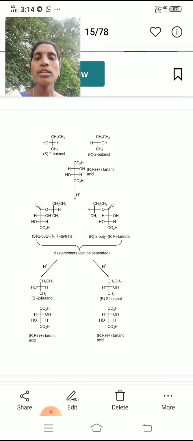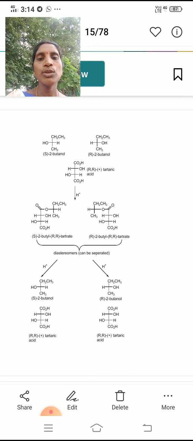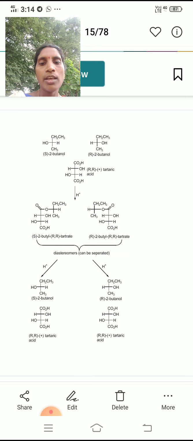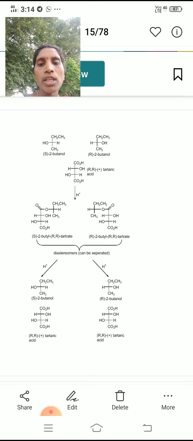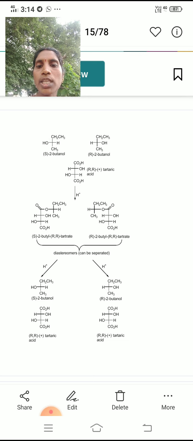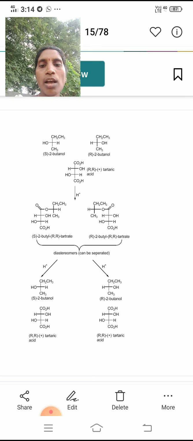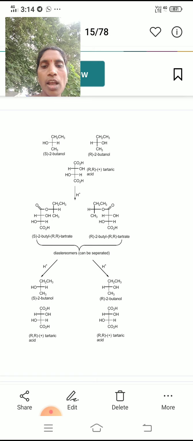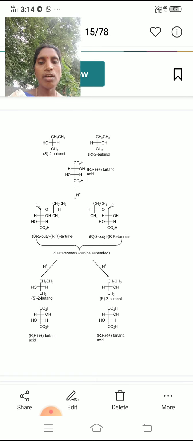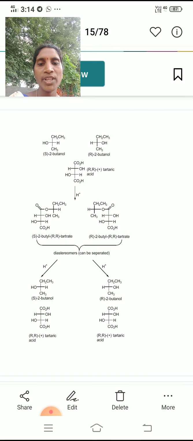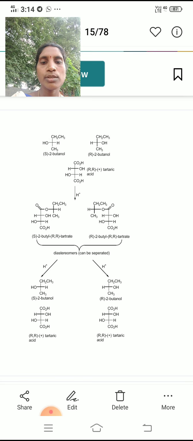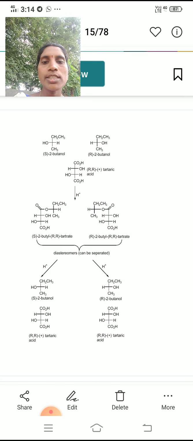We can add R-tartaric acid to that enantiomeric mixture and they form two products: one is S-2-butyl R-tartrate and the second one is R-2-butyl R-tartrate. These two are diastereomers, so they can be easily separated.